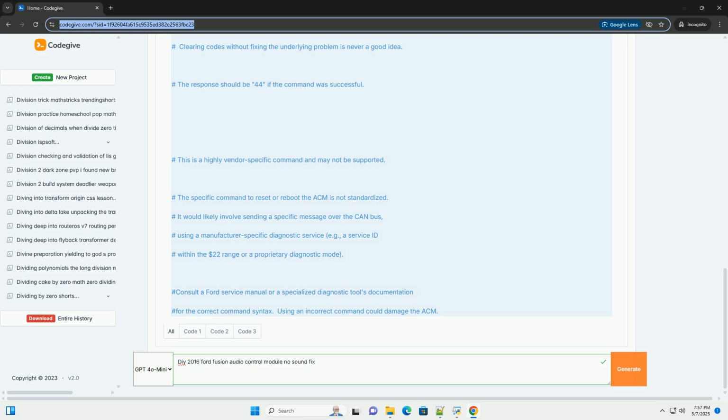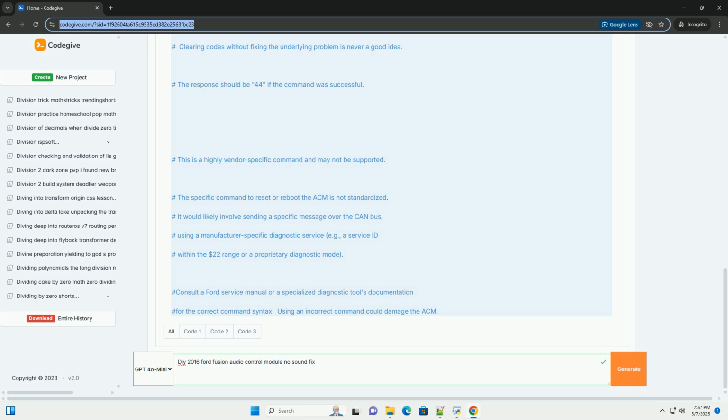Diagnostic trouble codes, DTCs. DTCs are codes stored by the ACM, or other modules, to indicate problems. They are formatted according to SAE J2012. Vendor-specific codes: Ford, and other manufacturers, also use vendor-specific codes and diagnostic services that are not part of the standard OBD2 protocol. These codes are often needed for more advanced functions, such as ACM resets or software updates. Important considerations.